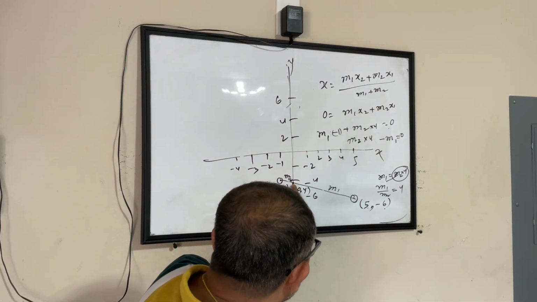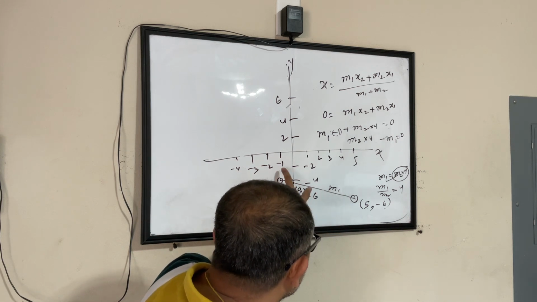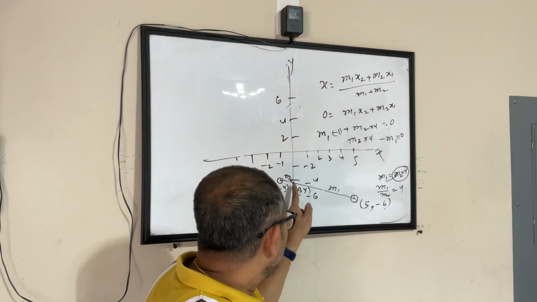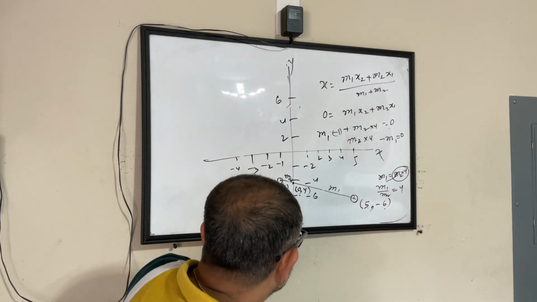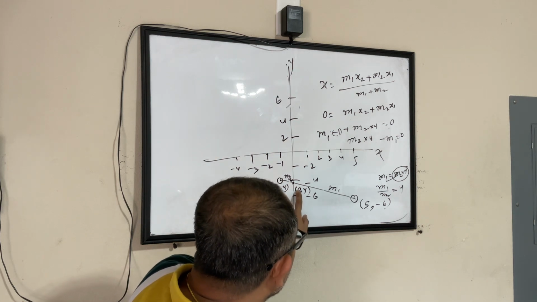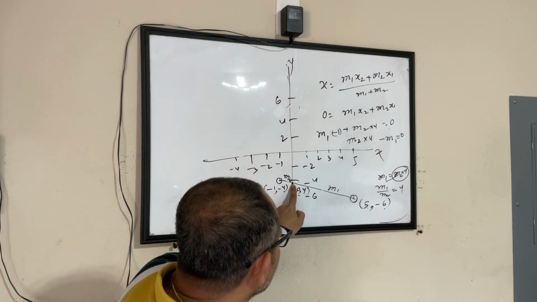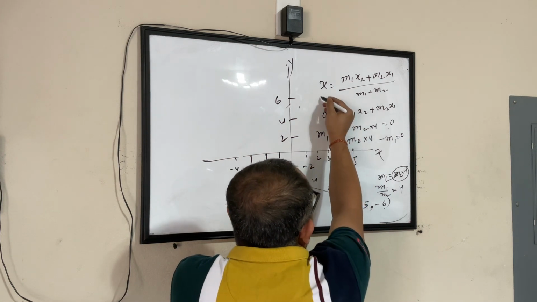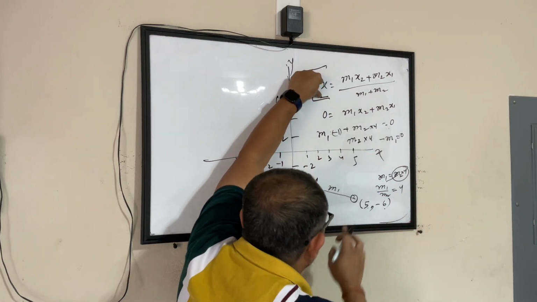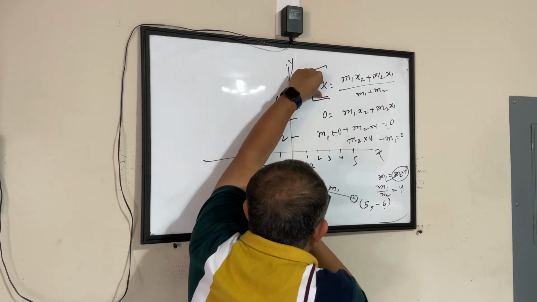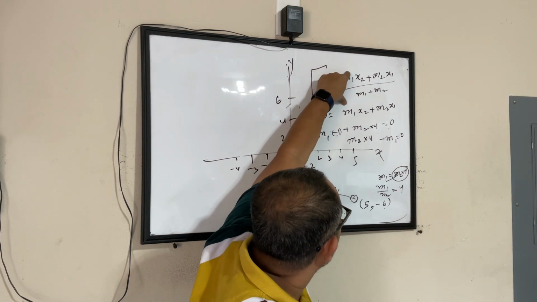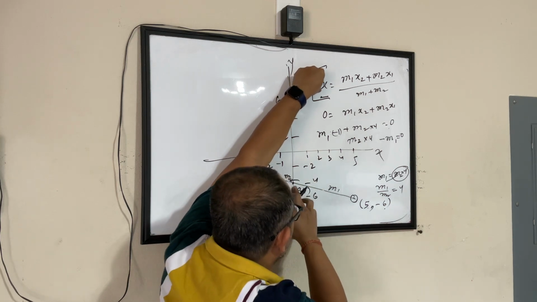Now we are trying to find out what is the ratio in which this is getting divided, m1 by m2. But one thing we know, if we are talking about the y-axis, that means for any point on the y-axis, the x value will be equal to 0. And this is the coordinate of the point that is splitting this line, right? So if you look at the section formula, what does it say? X equals m1 x2 plus m2 x1 divided by m1 plus m2. I just wrote the formula and we know the value of x is 0 already.